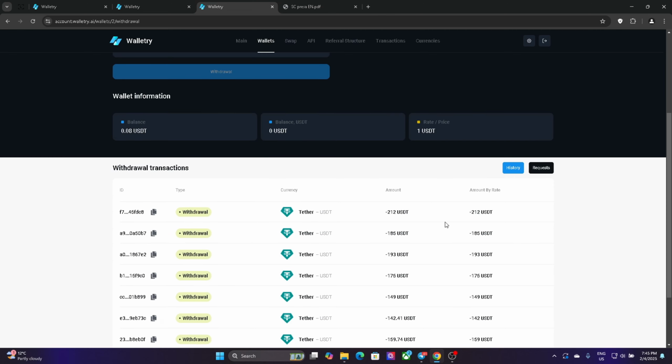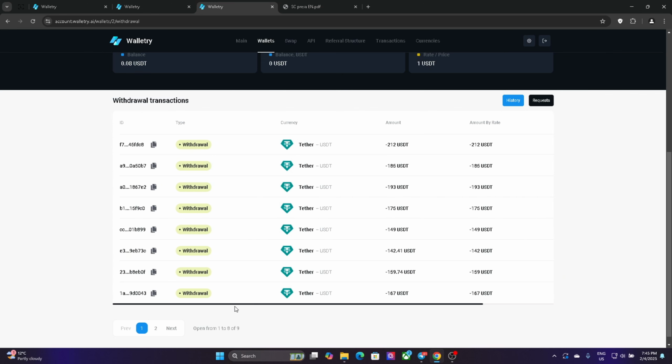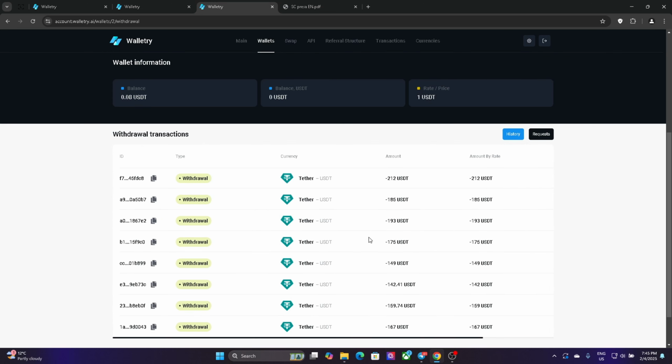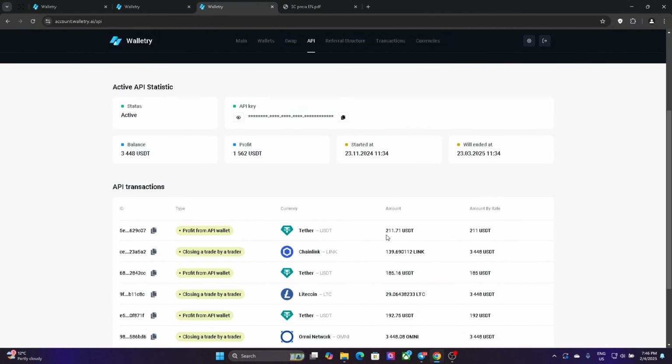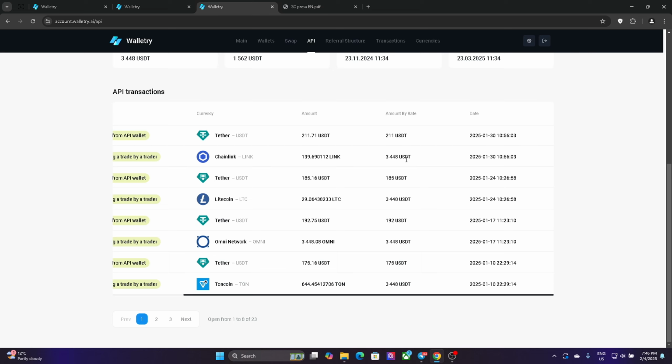And as you see, there are my transactions that were made, how much I topped up, how much I withdrew. Also, if you click on API, you can see what the trader bought. As you see, it was Chainlink that he bought for me, the last coin. He bought it with my $3,448, and I made $211.71.